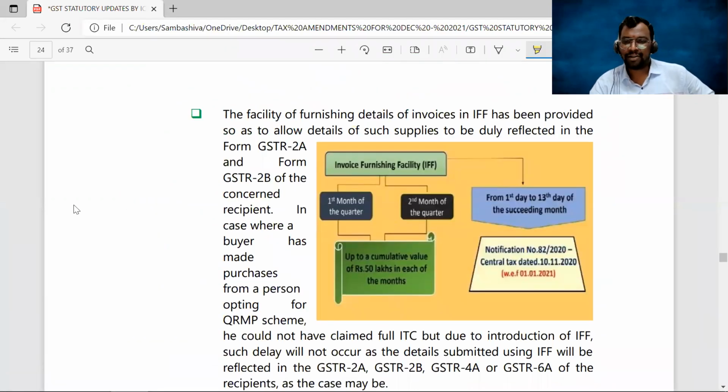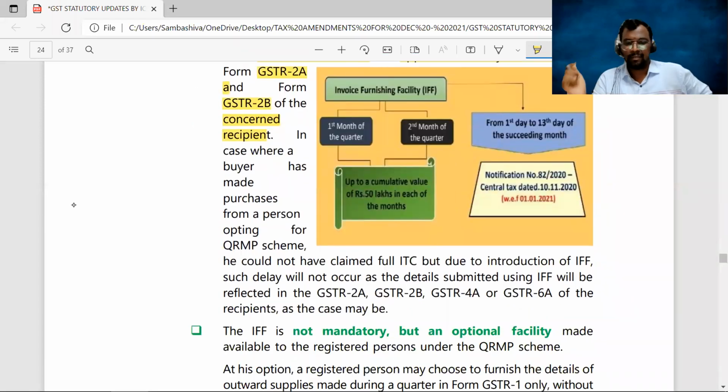The facility of furnishing the details of invoices in IFF has been provided. The main objective here is to allow the details of such supplies to be duly reflected in the GSTR 2A and in the GSTR 2B of the concerned recipient, based on which the recipient can claim the input tax credit. Clear, sir? Next.